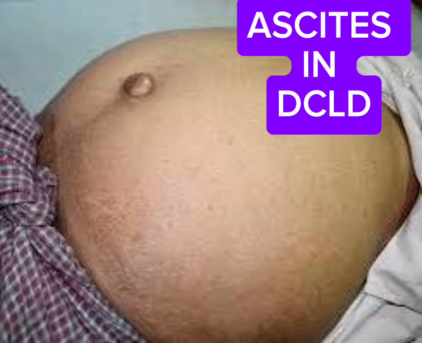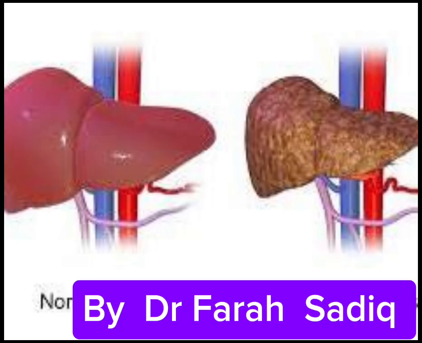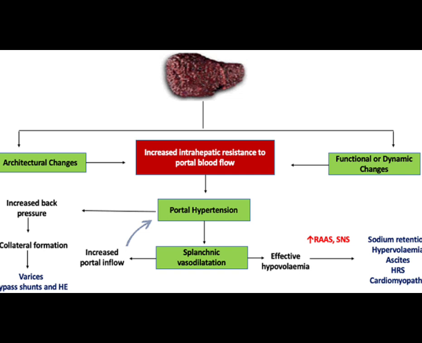Hello students, today we are going to discuss what is ascites, how it is produced in DCLD, and what is its mechanism and its management. Now there are three mechanisms by which this ascites is produced mainly.